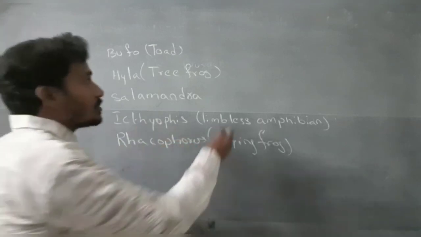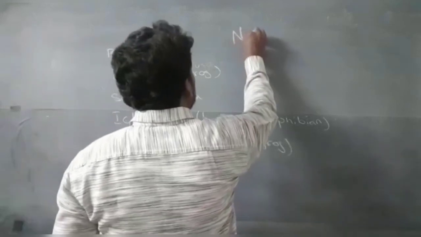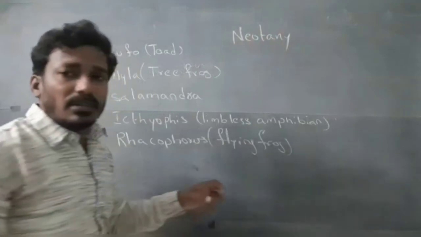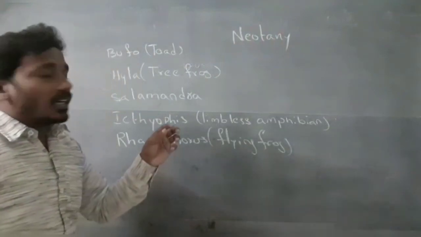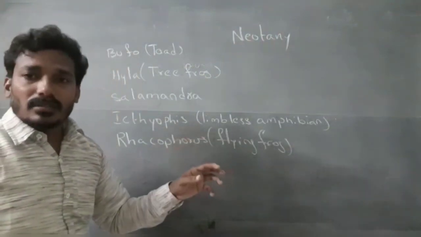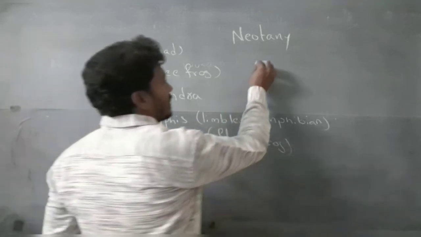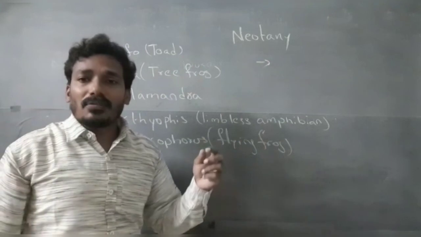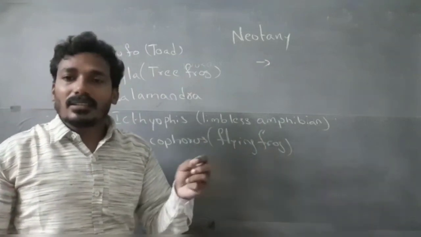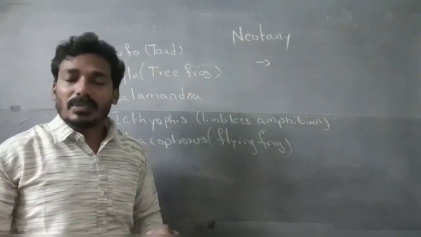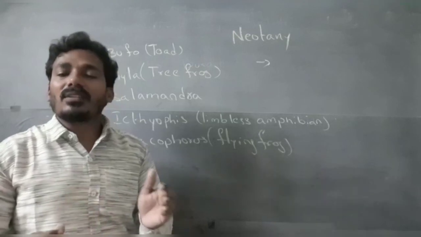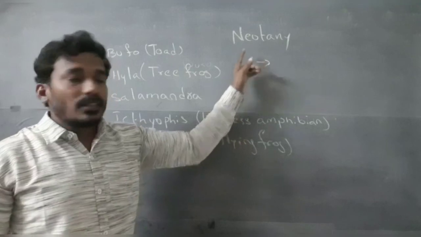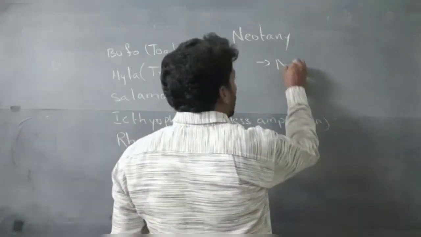Some organisms show neoteny. Neoteny means the adults retain larval characters. This is called neoteny. Necturus is an example.